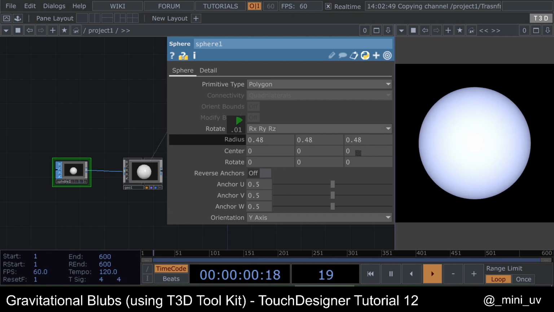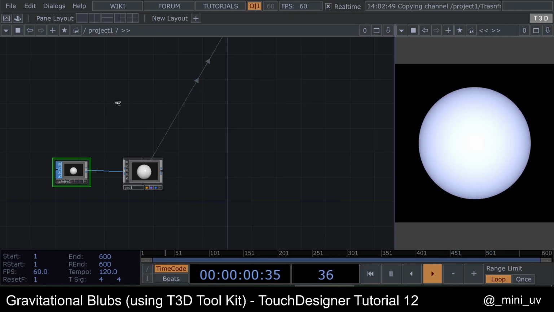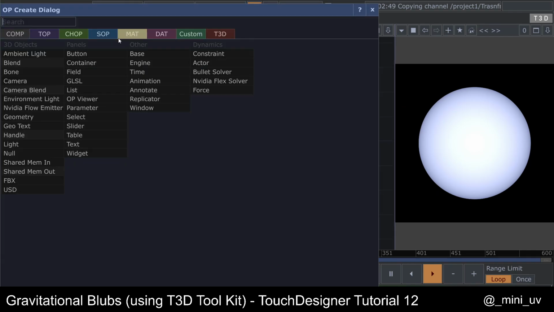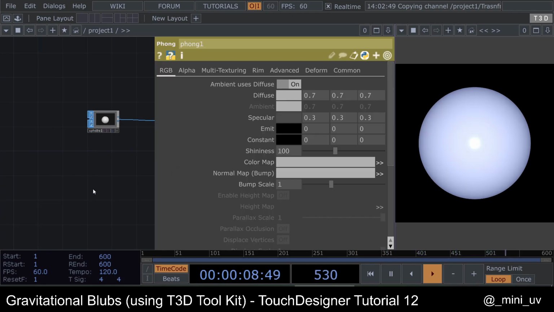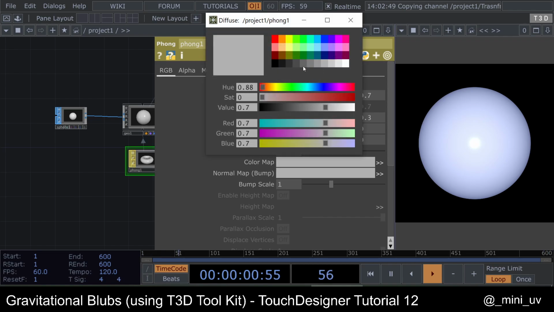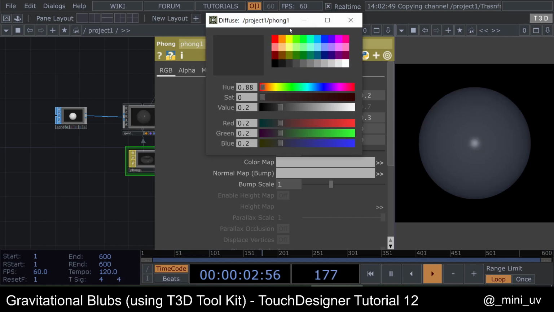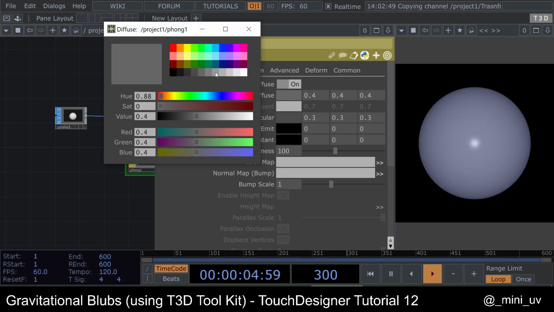So make it big, like scale it until you don't see the blobs. Something like this for now. We can tweak it later. Let's add a phong material. Drag it, and we can make the diffuse a bit lower, like 0.5 over here.